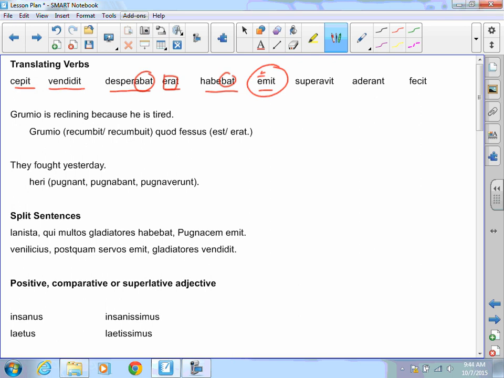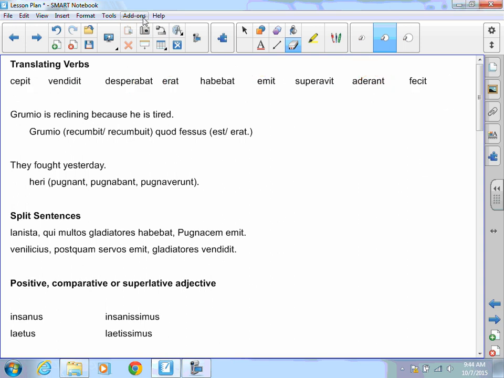Superavit, it does have a perfect clue. That perfect clue is the V. So he overcame. This one's tough. It has the ERA in there. I have to remember that it comes from adsum. Conjugation of sum with ERA is imperfect, so I have he or they were present. Fecit, again, principal parts of facio. That is my perfect stem, so he made.